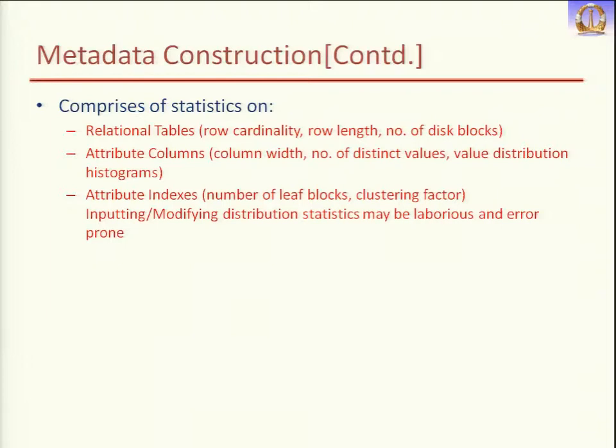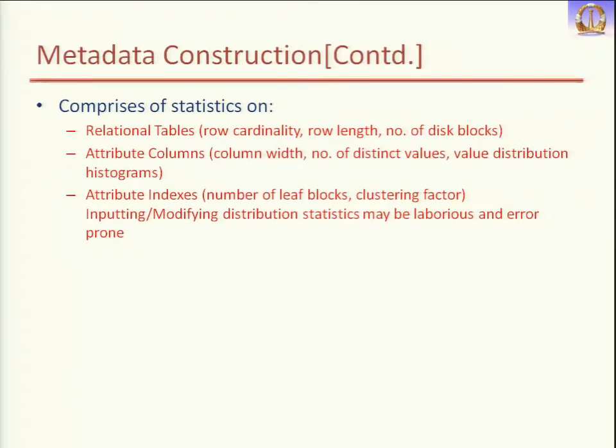Now what kind of metadata statistics are available on a relation or a table? There are three kinds of statistics. One is relational tables. Suppose you have some employee relation or student relation. It will have metadata like row cardinality. This value tells how many rows are there in your system.